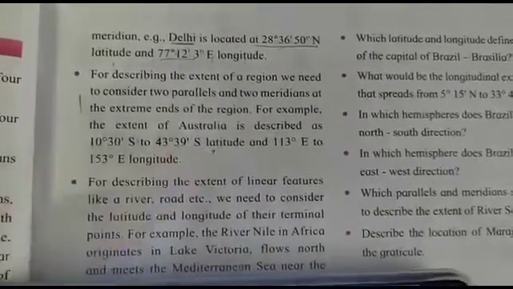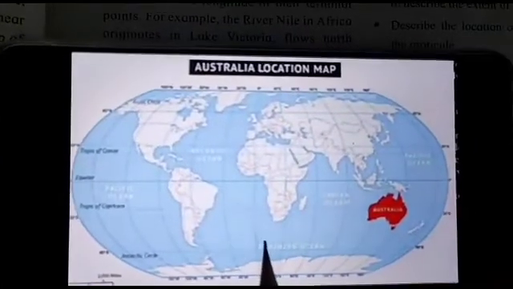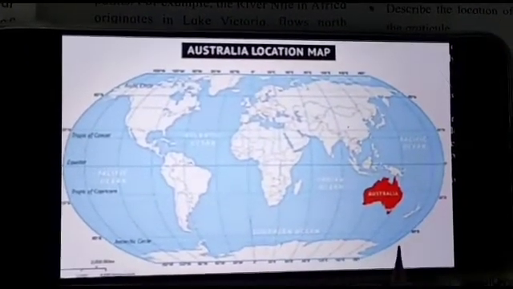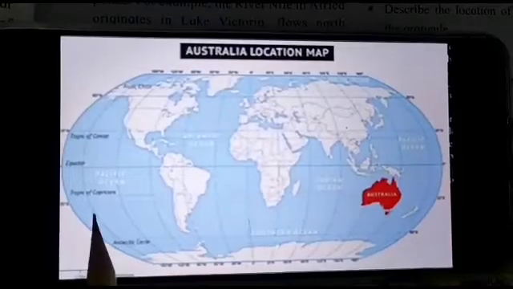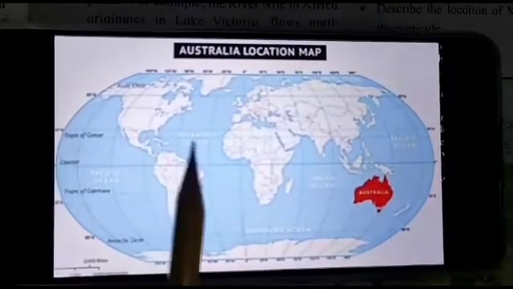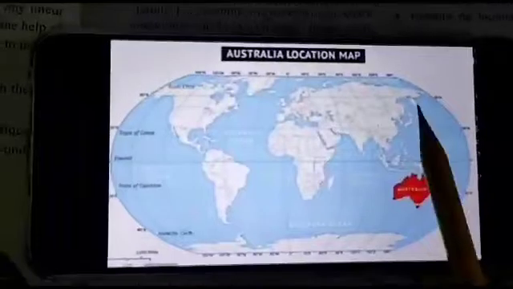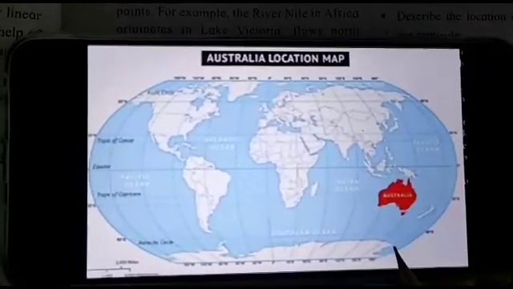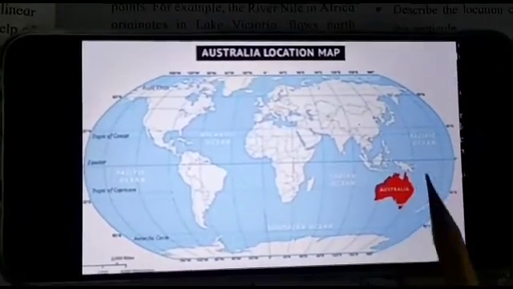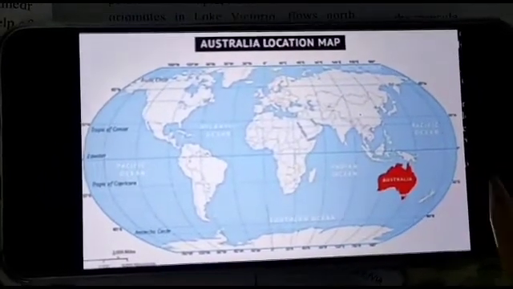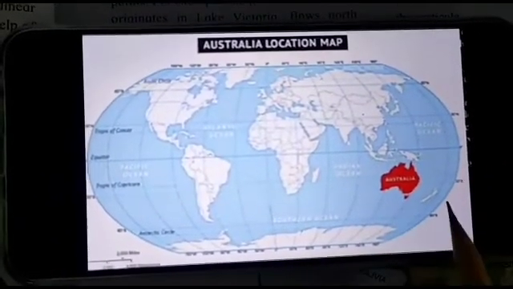See here, in this part it is 10 degree 30 minutes south and 43 degree 39 minutes south as latitude. Now what is the longitude of this? This vertical line. So here is Australia. So this part is known as longitude. So the degree of longitude is 113 degree east to 153 degree east.